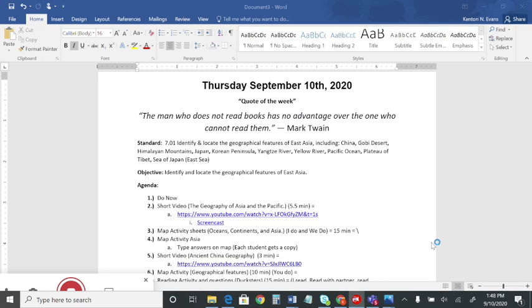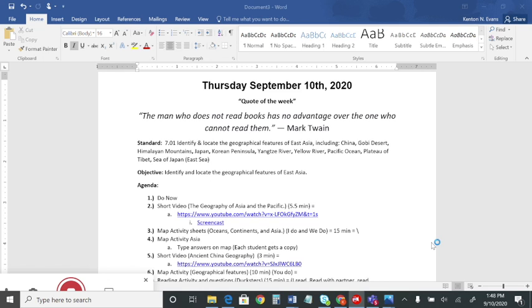Our quote for the week here in 7th grade social studies is from Mark Twain. It says, "The man who does not read books has no advantage over the one who cannot read them." What that means, basically, is even if you know how to read, if you don't read, you're no better than anyone that can't read, or you're not going to know more than them. So good little piece of info. Let's use that knowledge and those skills that we have and push them to our potential.